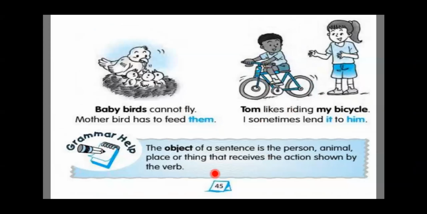Here we have grammar help. What is given over here? The object of the sentence is the person, animal, place, or thing that receives the action shown by the verb. So what is the subject? We have seen the subject is the doer of the action. The one who performs the action is called the subject. But what is the object? Object is that which receives the action. Okay, so object can be a person, place, animal, or thing, but that receives the action is known as the object.